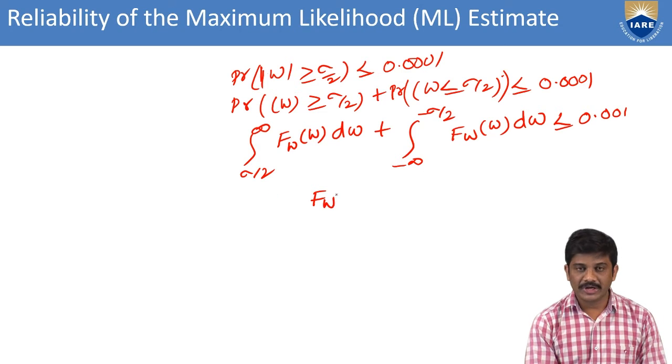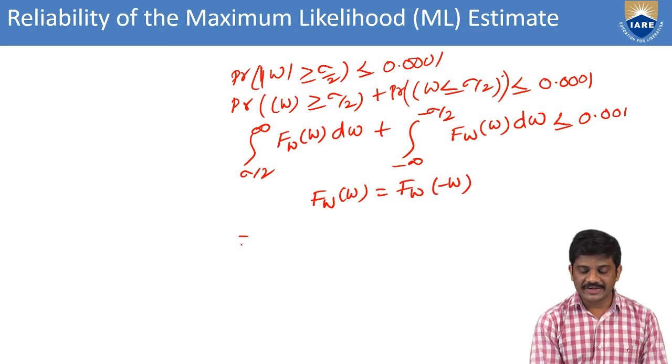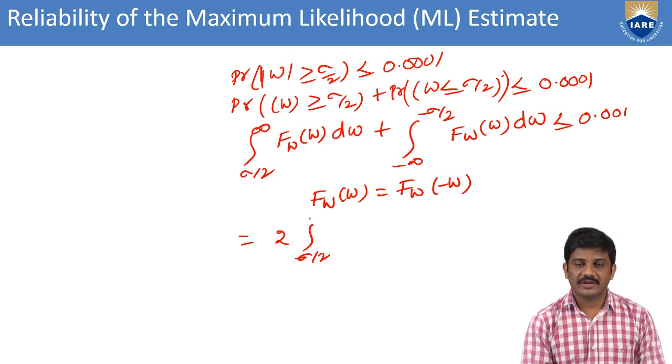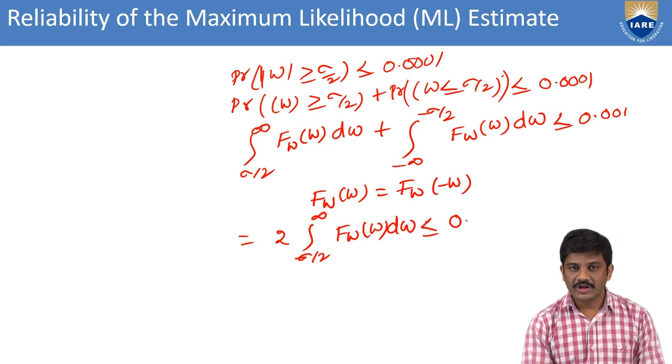Then f_W(w) equals f_W(minus w). Then from this we can consider both are equal. Then we consider two times the integration from sigma by 2 to infinity of f_W(w) dw, less than or equal to 0.001. Here also we have 0.01.